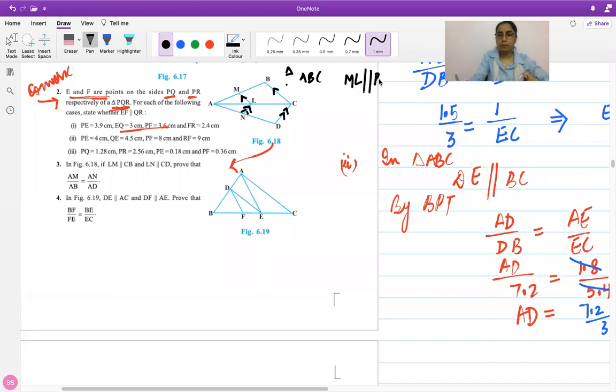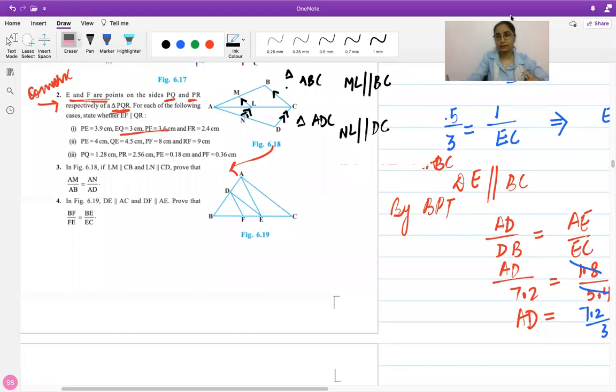पैरेलल है बेस के, and there is triangle ADC in which NL is parallel to the base of the triangle. So what we want to do is we are going to apply BPT in both the triangles and see what we get. Apply BPT and tell me what you get.